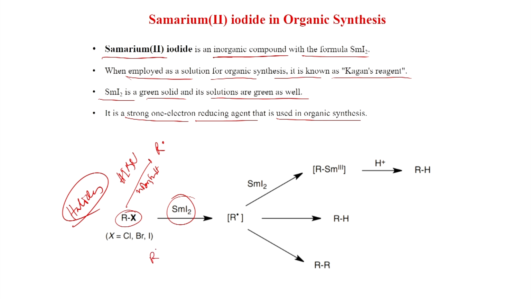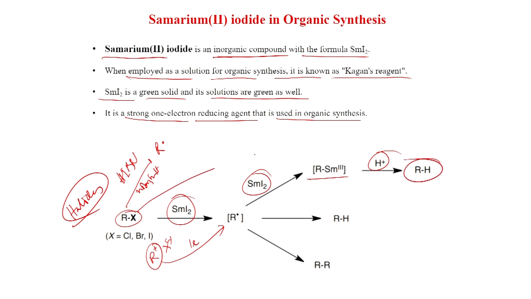It is ionic, so R gets plus X minus, and that R plus is reduced by samarium to generate the radical. So, one electron goes to R plus, then it becomes a radical, and this radical can be quenched with samarium iodide to get this R minus samarium 3, then after a proton source you get RH.